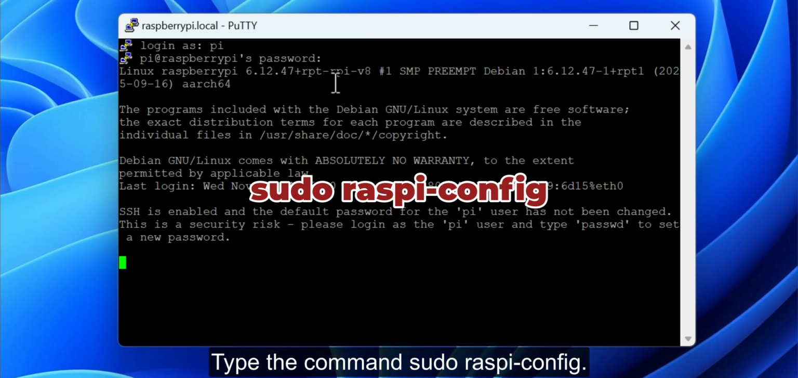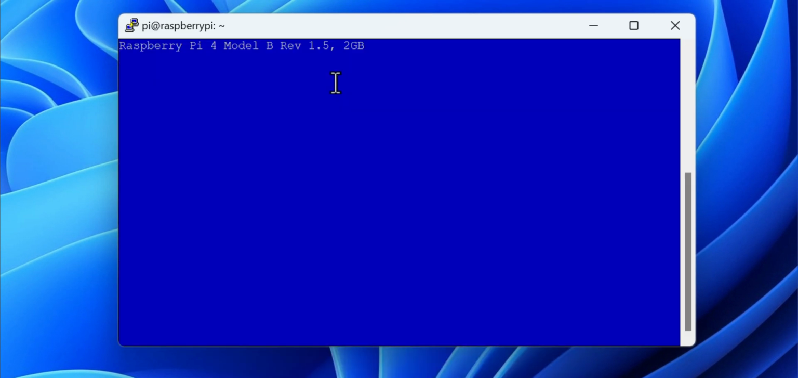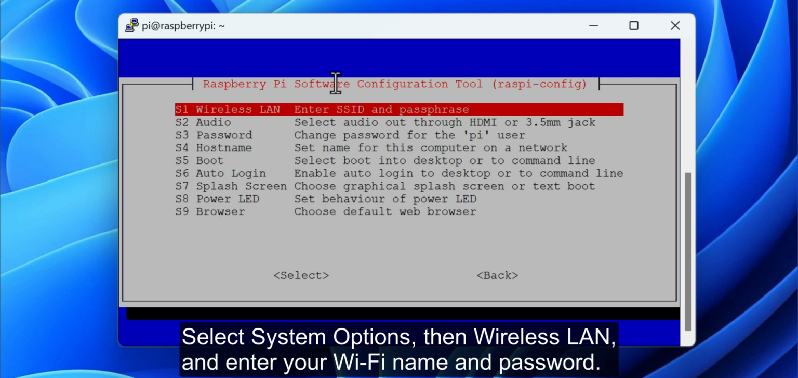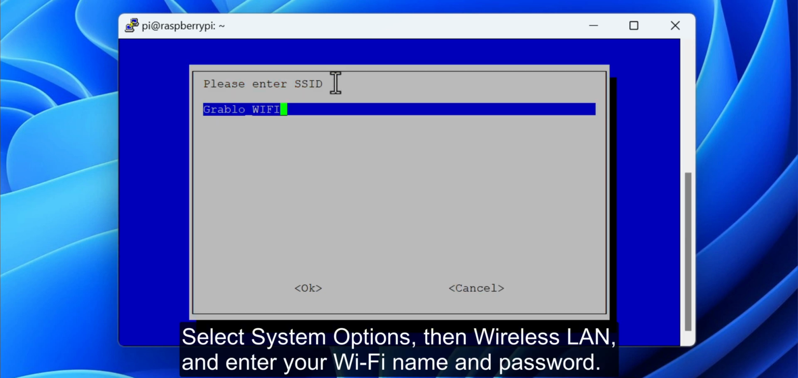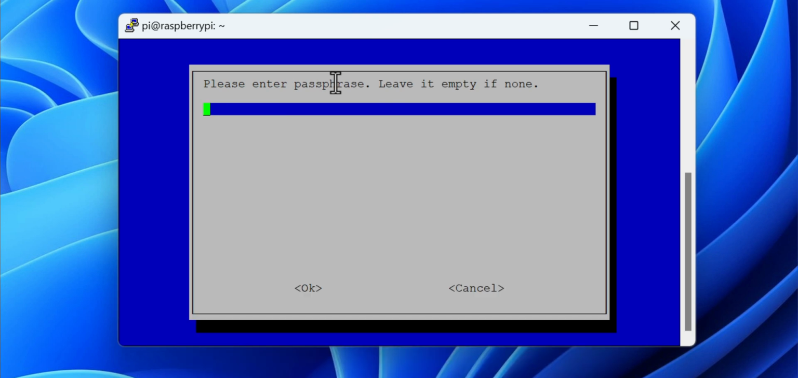Type the command sudo raspi-config. Select System Options, then Wireless LAN, and enter your Wi-Fi name and password. Alright, everything's ready. Let's run the project.